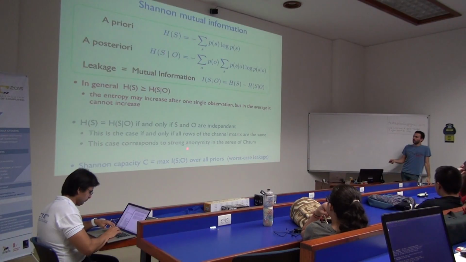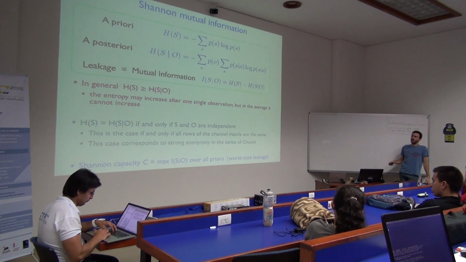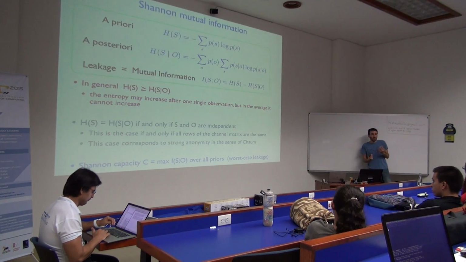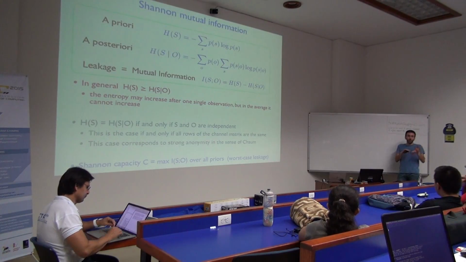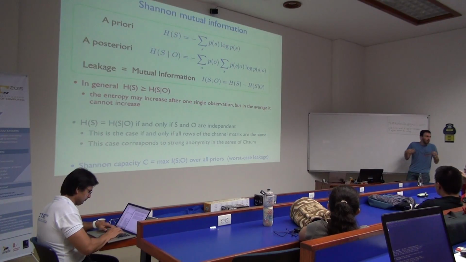Then there are several properties that you can discuss. First is that the entropy that you start with is always higher than or equal to the conditional one. So an observation can only decrease the entropy. In other words, an observation can only help the adversary, it cannot somehow confuse the adversary, because if you give more information, you cannot make things more difficult. It will be the same or easier.